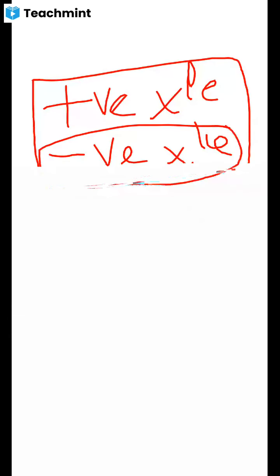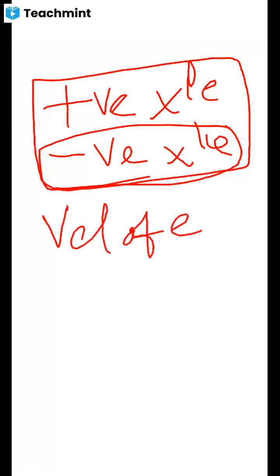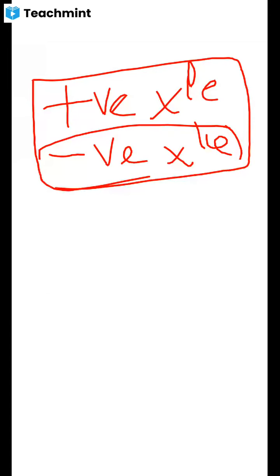The negative crystal is one where the velocity of the extraordinary ray, the E ray, is everywhere greater than the velocity of the ordinary ray, except along the optic axis.